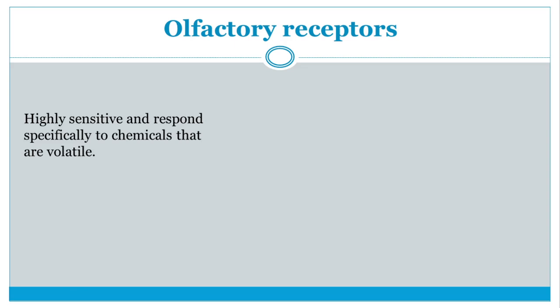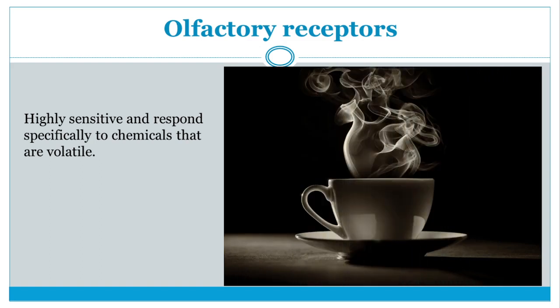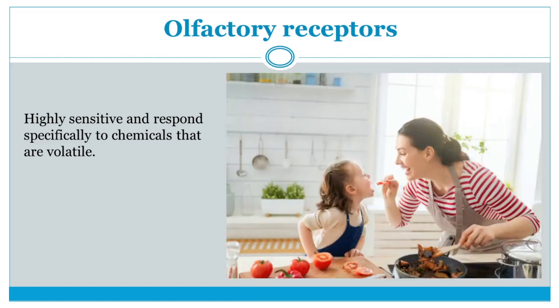Olfactory receptors are highly sensitive and they respond to chemicals which are volatile, that is, chemicals in the gaseous state. The volatile odorants can be carried through the air from a distance. That is why we are able to get the smell of coffee coming from the kitchen while we are in another room. When the mother is cooking something special in the kitchen, the smell of the food attracts the kids to the kitchen. They rush to the kitchen to know what the mother is cooking. We all have such experiences in our home.